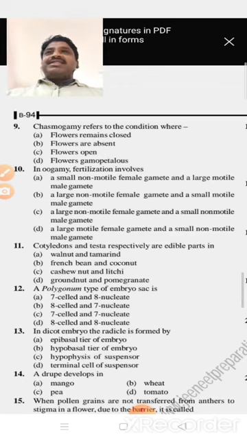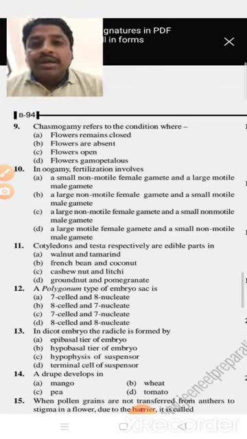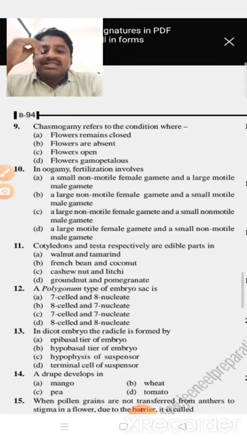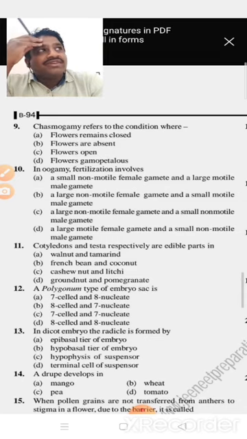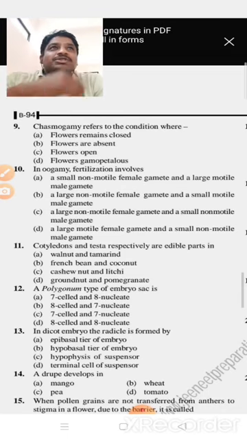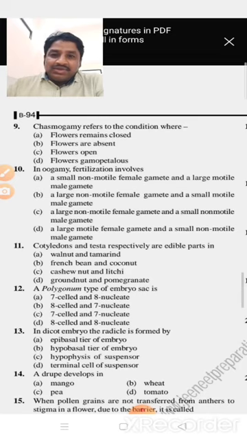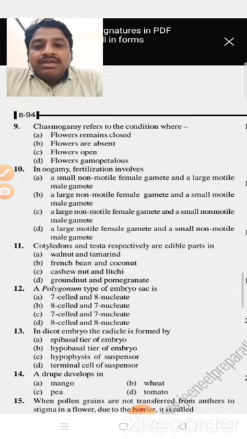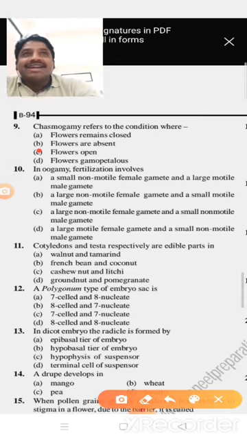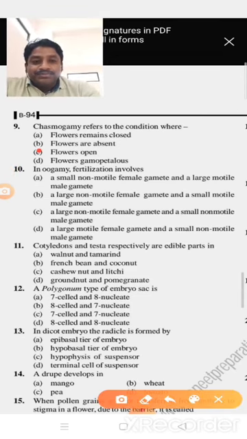some of the plants, for example Commelina and Viola, oxalis, produce two types of flowers. That is called chasmogamous flowers and also cleistogamous flowers. So chasmogamy means the flowers are always in an open condition, and cleistogamous means the flowers never open at all. So chasmogamy means the flowers are open. So option C is the right answer.